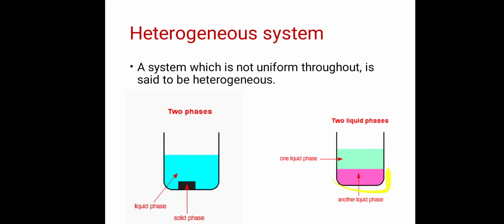Again, see this figure 2. In this figure, we see that two liquid portions are there, one liquid phase and another liquid phase. These two liquids are immiscible. Immiscible means they do not mix with each other. There are two separate layers. Whenever there is a presence of two separate layers, we say that the two liquids are immiscible. So again there is no uniform structure throughout. Therefore, this system is also a heterogeneous system. So a system which is not uniform throughout is said to be a heterogeneous system.